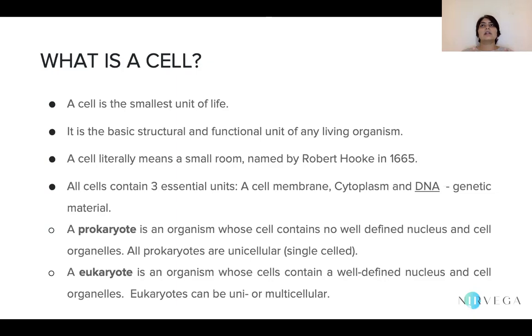There are unicellular organisms which have a well-defined nucleus, and there are also multicellular, that is, organisms with more than one cell, which can have a well-defined nucleus and cell organelles in each particular cell. So let's go ahead and understand whether we are eukaryotes or prokaryotes. Take a guess.